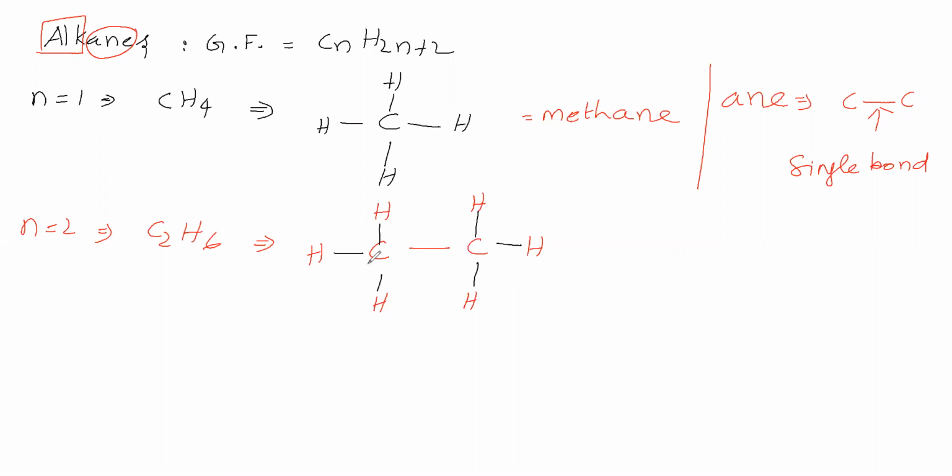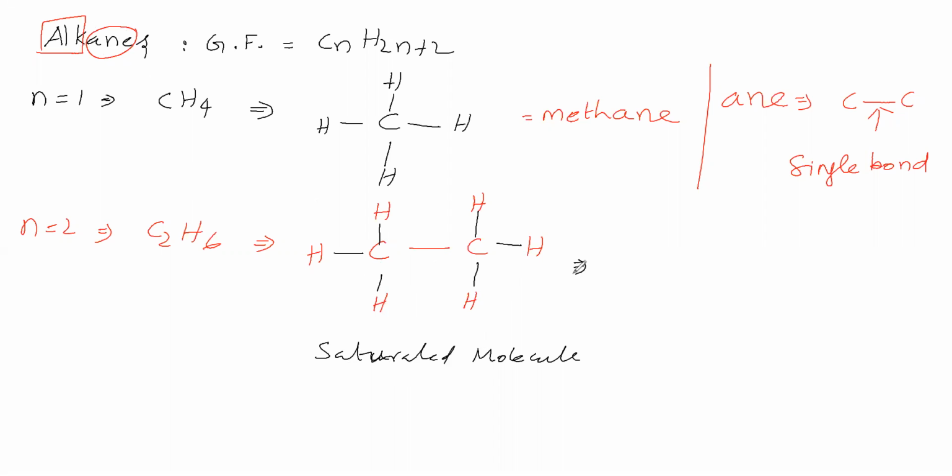That means in this molecule, each atom's valence is satisfied. Therefore, it is called a saturated molecule. Since it is a hydrocarbon, we can say it is a saturated hydrocarbon. So alkanes come under the category of saturated compounds.